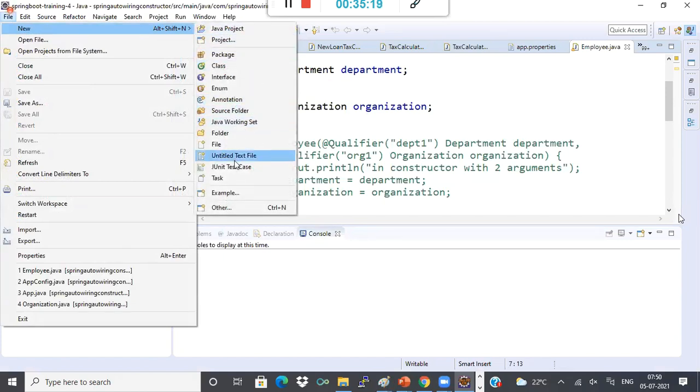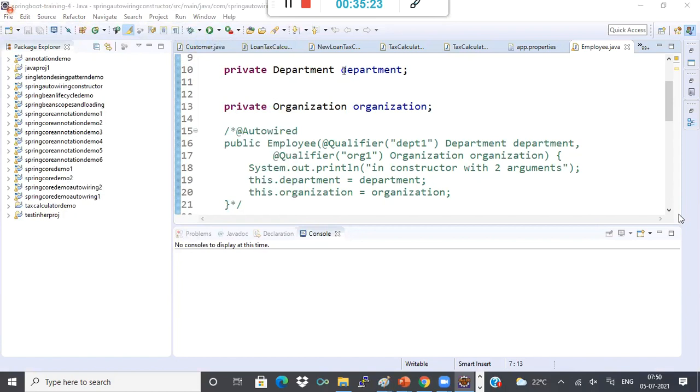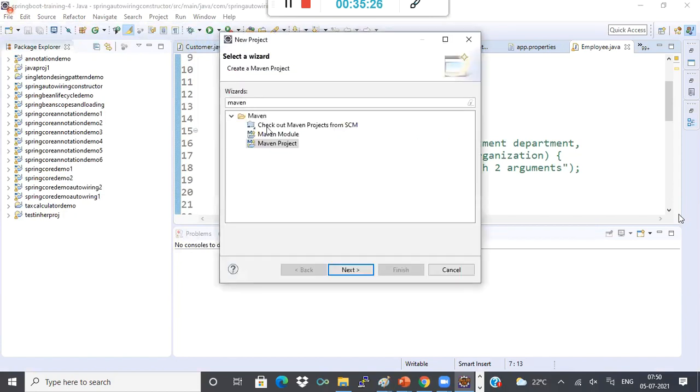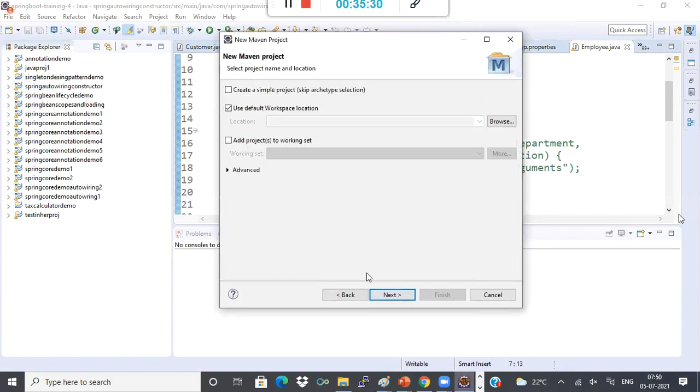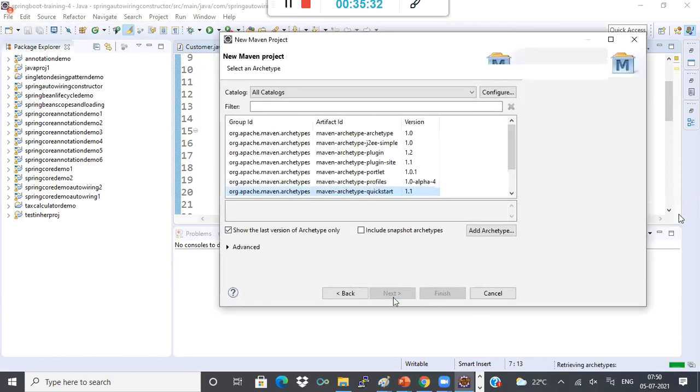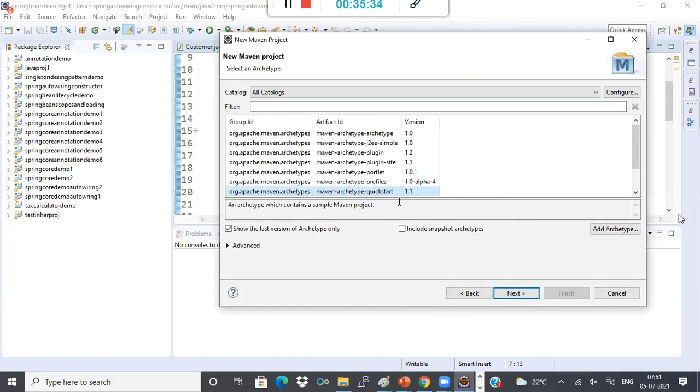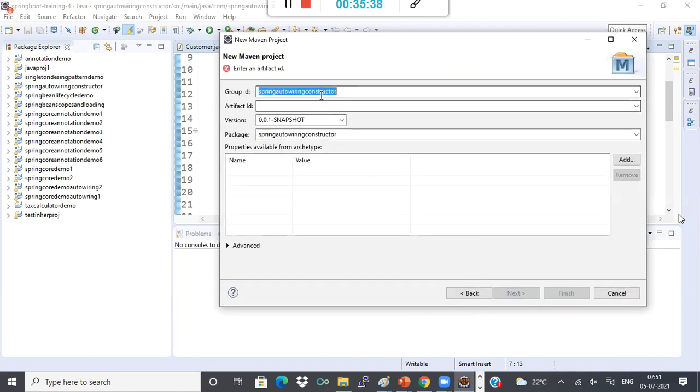I'll create one Maven project. Let me create a quick start project. It is a simple JDBC demo, not related to Hibernate or anything, just a JDBC demo.